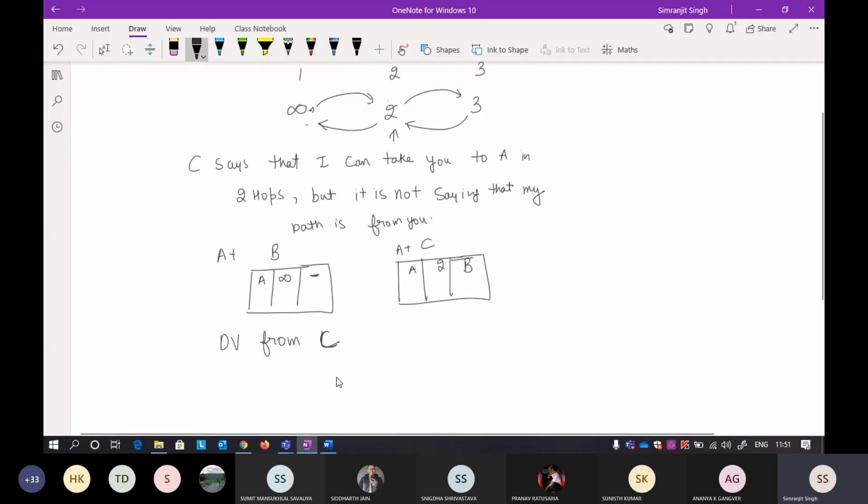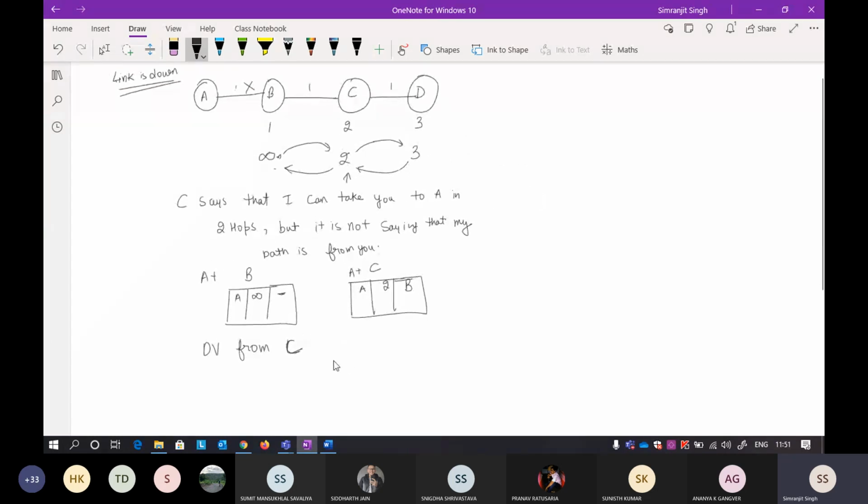Okay, so what is the distance vector from C? The distance vector from C will be the complete table: distance from C to A, distance from C to B, distance from C to D. I am only concerned with the distance from C to A, but still if you want to do it, you can. Distance from C to A, earlier it was 2, that is already written here. C to B it is 1, C to C it is 0, C to D it is 1 again. So only one distance vector I'm getting from C.